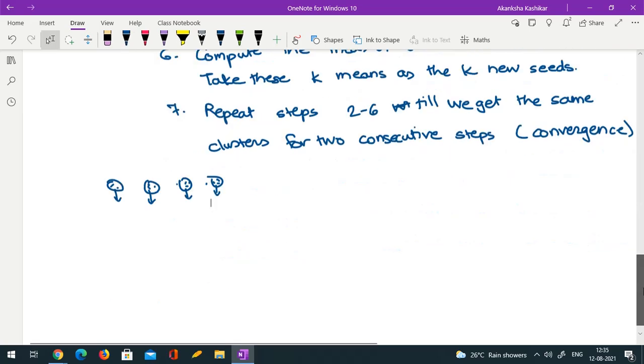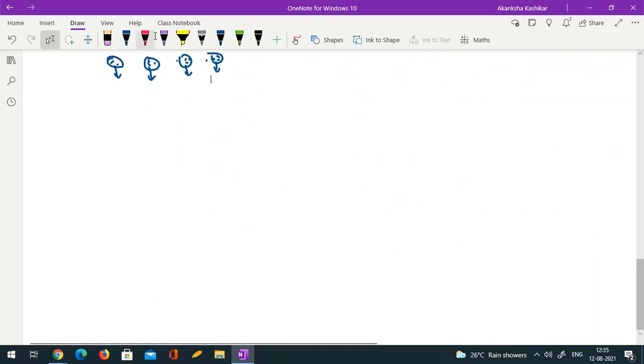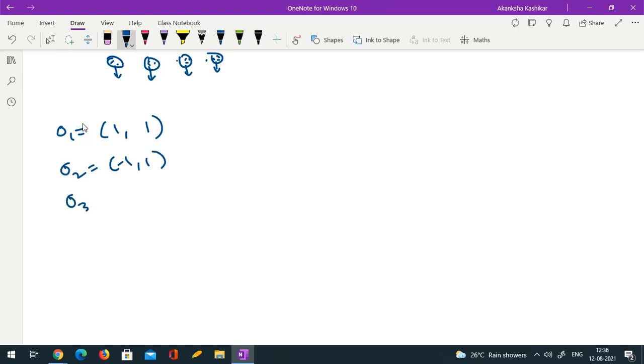Okay, so let me take a very small bivariate data set. Observation 1 is suppose 1, 1. Oh, I said bivariate and wrote trivariate, right? Observation 2 is suppose -1, 1, then 2, -2, 1, 0, 0.